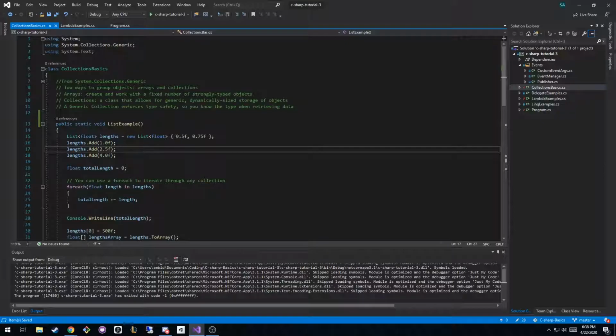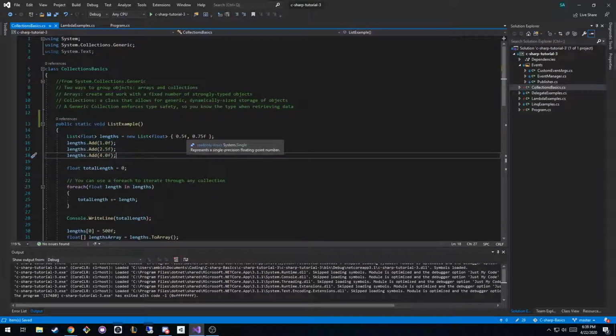We'll start with the list. This basically says, I'm going to create a list of objects, and those objects are going to be of type float. The name of that list is going to be lengths. That's going to point to an object in memory that holds 0.5 and 0.75, which are floats. And then we're going to add three more to it.